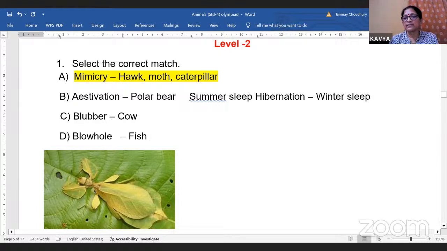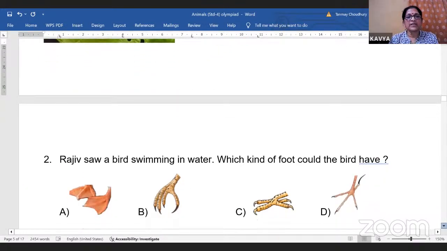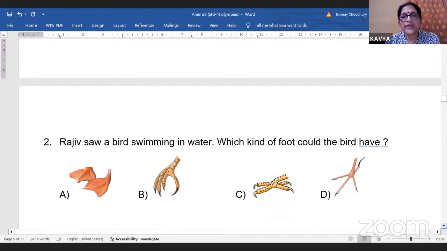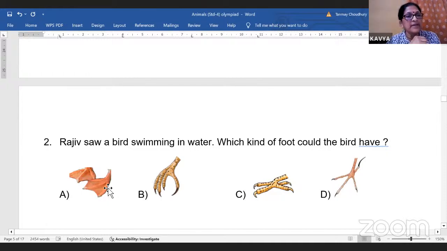Okay, next. Rajiv saw a bird swimming in water. Which kind of foot would the bird have? You must have seen these people who dive into the water. They have got these sort of flippers present, right? This sort. So why? So that they can swim in water. They can paddle in water. So here, which kind of foot could the bird have? Not this one, not this one, not this one. It will be this one. So answer is A.